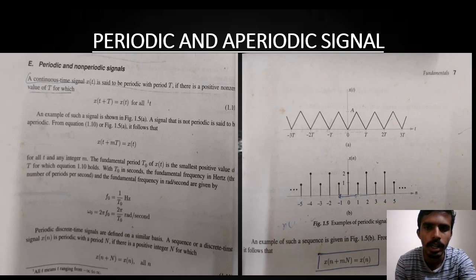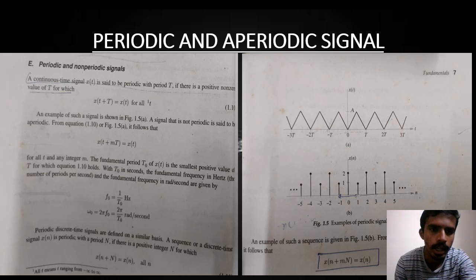On the left side, there is a triangle where with respect to t it is increasing periodically, and in the aperiodic signal we can see that it is not uniform in the same value, it is one higher, one lower, one higher, one lower. So where you have uniform amplitude rise, that is periodic. Where you don't have any kind of uniform amplitude rise, that is aperiodic.